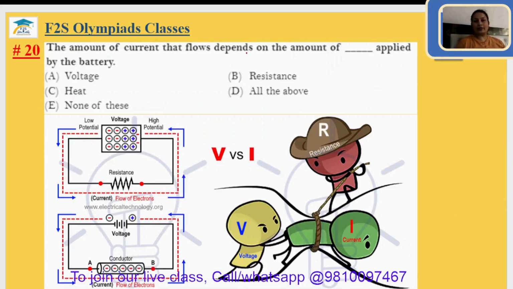The amount of current that flows depends on the amount of potential difference applied on the battery. Actually, you can understand this with a simple picture. The voltage, or potential difference, is there to push the electricity ahead, and the resistance is trying to stop the electricity from passing through. The voltage increases the amount of flow of current. So the 20th answer will be your option A.